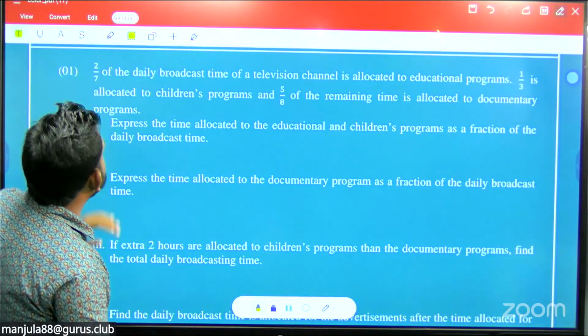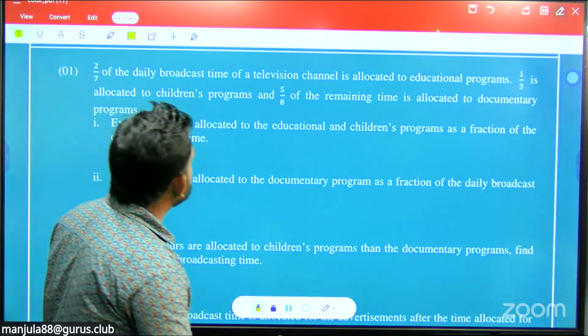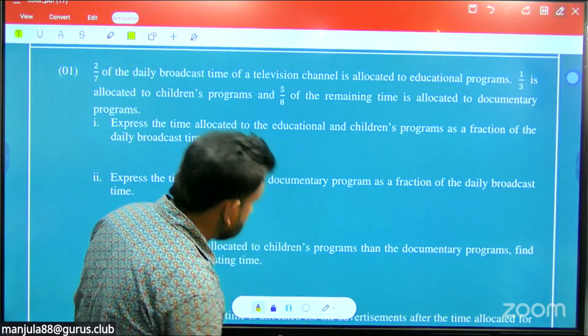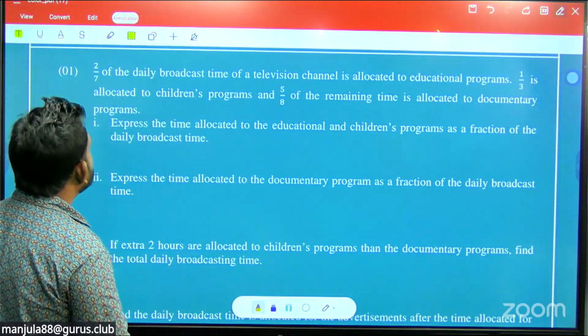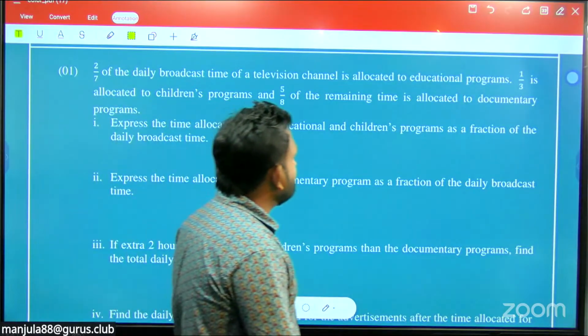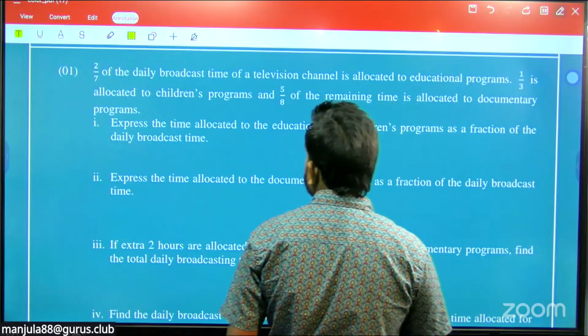Right, 2/7 of the daily broadcast time of a travelling channel is allocated to educational programs. 1/3 is allocated to children's programs and 5/8 of the remaining time is allocated to documentary programs.